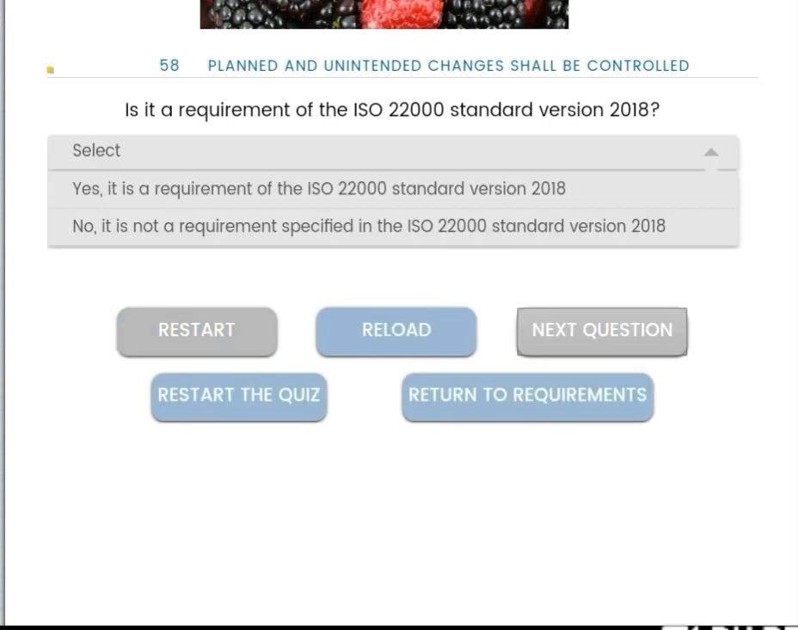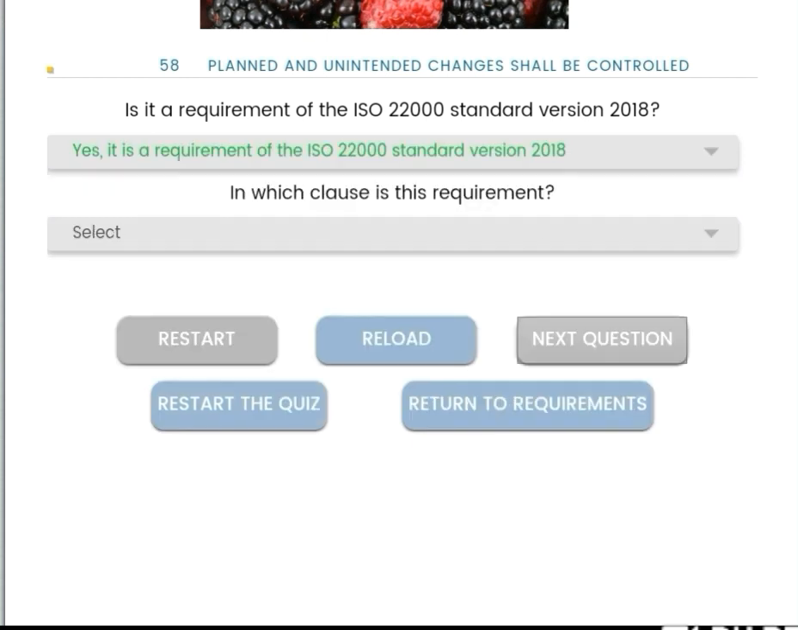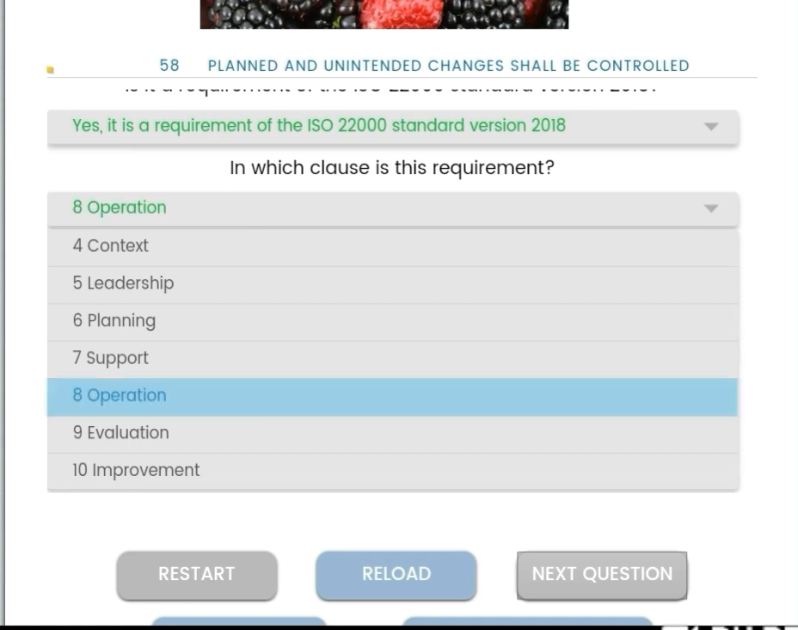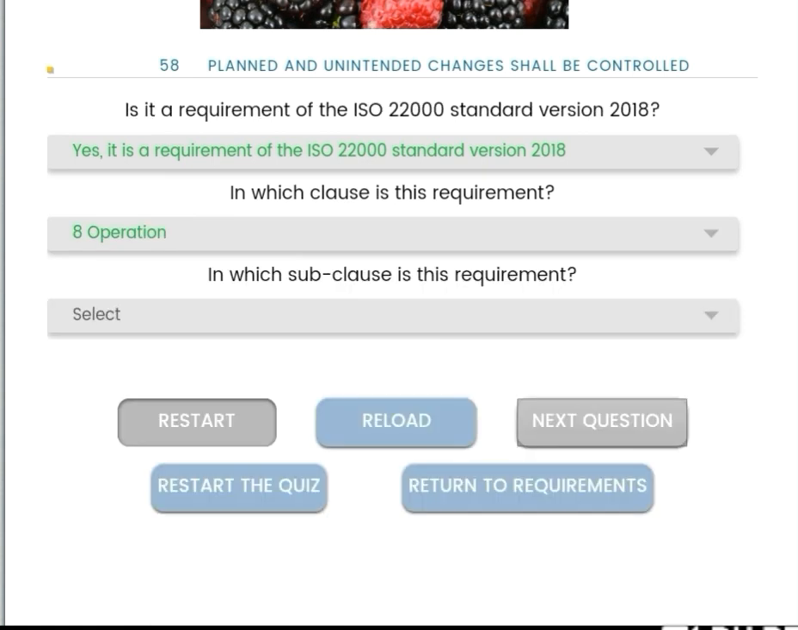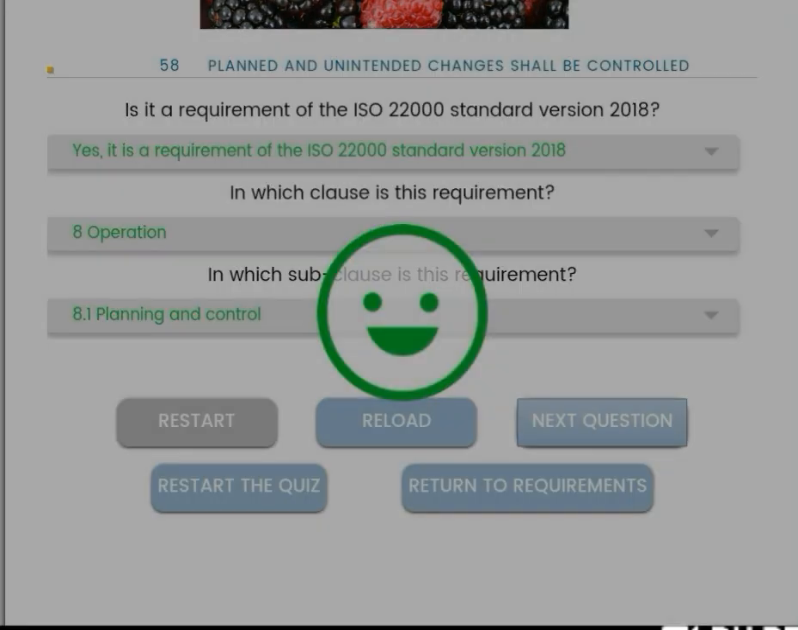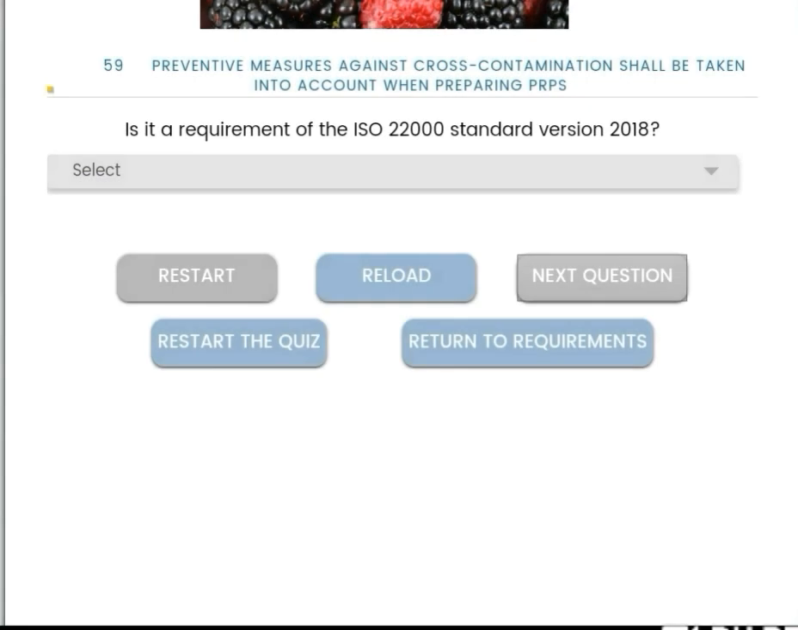Next, planned and unintended changes shall be controlled. Yes, it is a requirement of the ISO 22000 standard version 2018, and the clause number is 8, and the subclause is 8.1 planning and control.